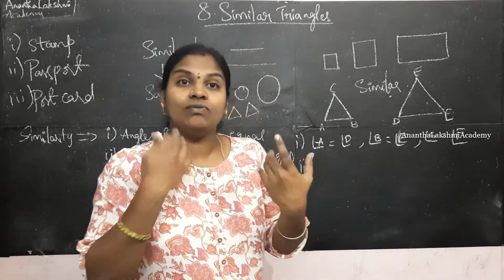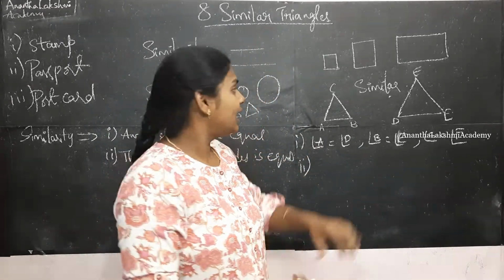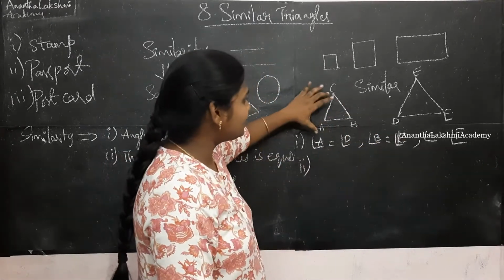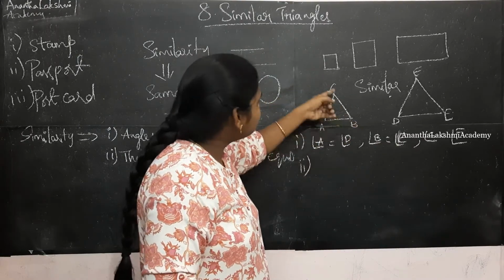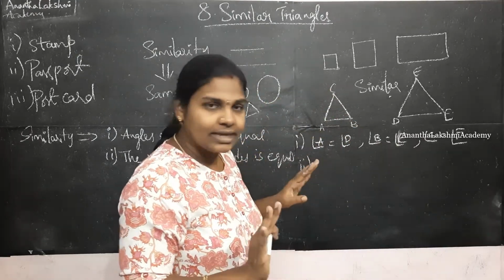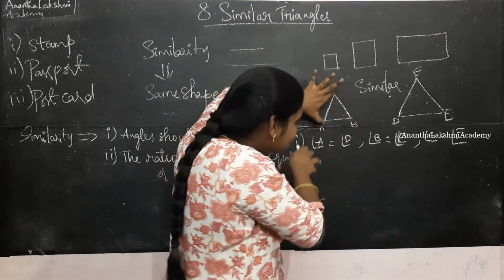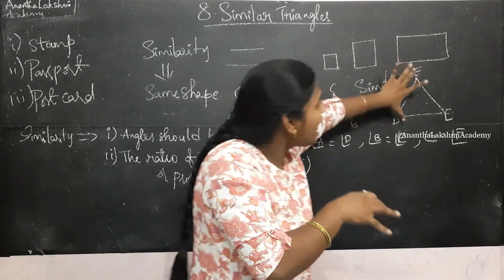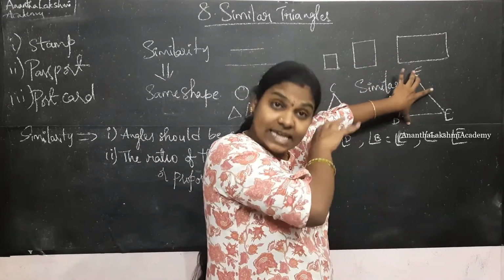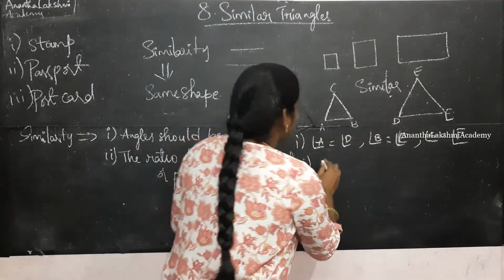The ratio of the sides. When I say ratio of the sides, it is not AC by AB or CB by BA. It is not like that. The ratio of one side of this triangle and the corresponding side of the other triangle should be considered.